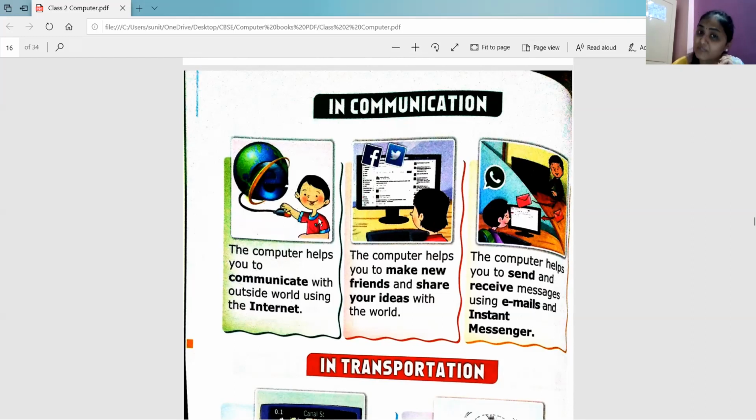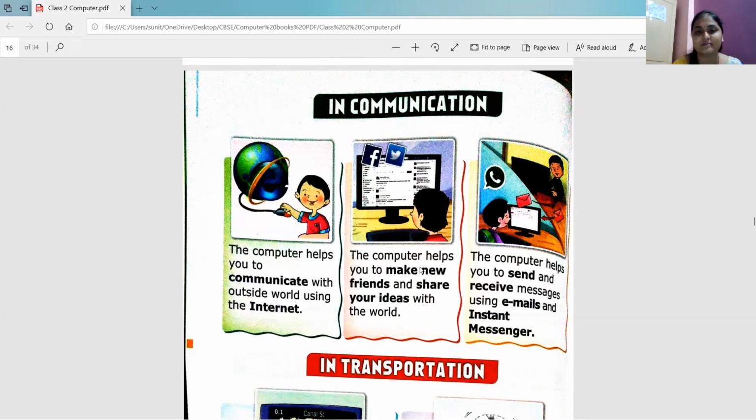Okay. So in communication, we have seen the computer helps you to communicate with the outside world using the internet. Then you can make new friends, you can share ideas, and you can send and receive emails, right? So repeat after me. To communicate with the outside world using the internet.